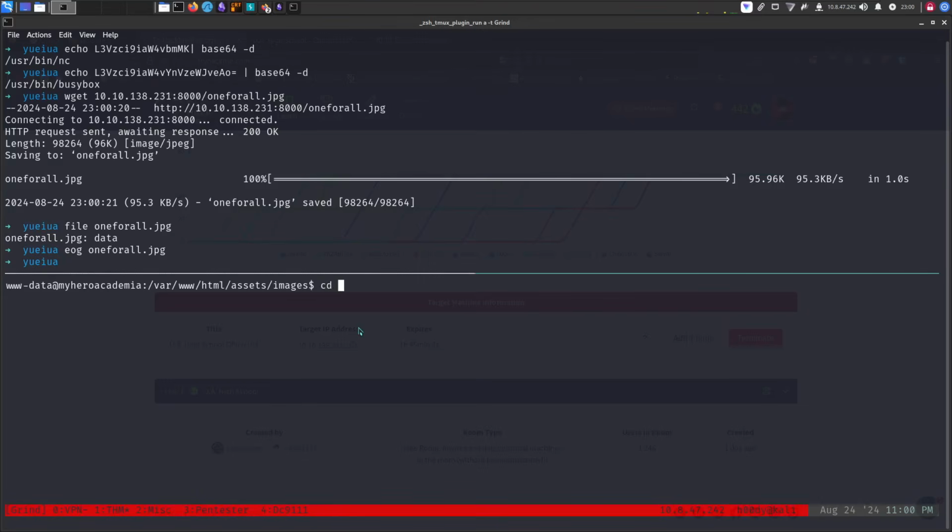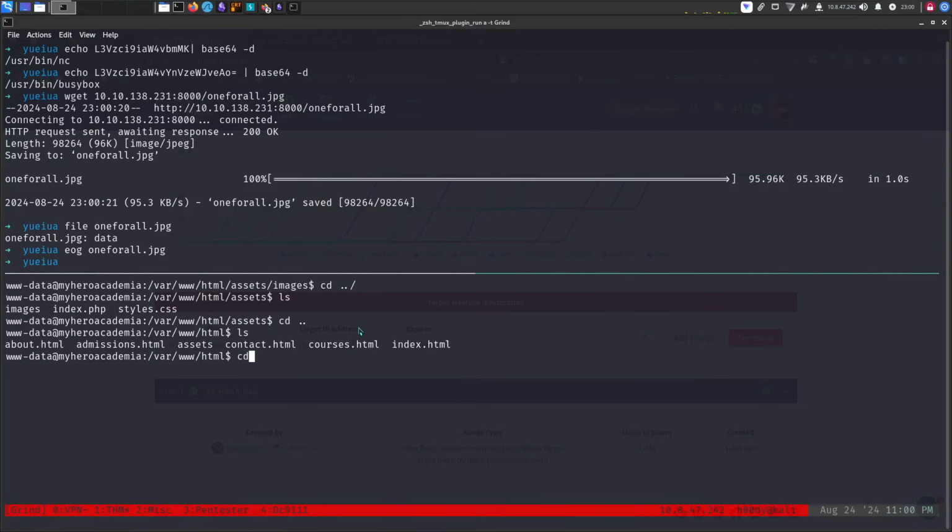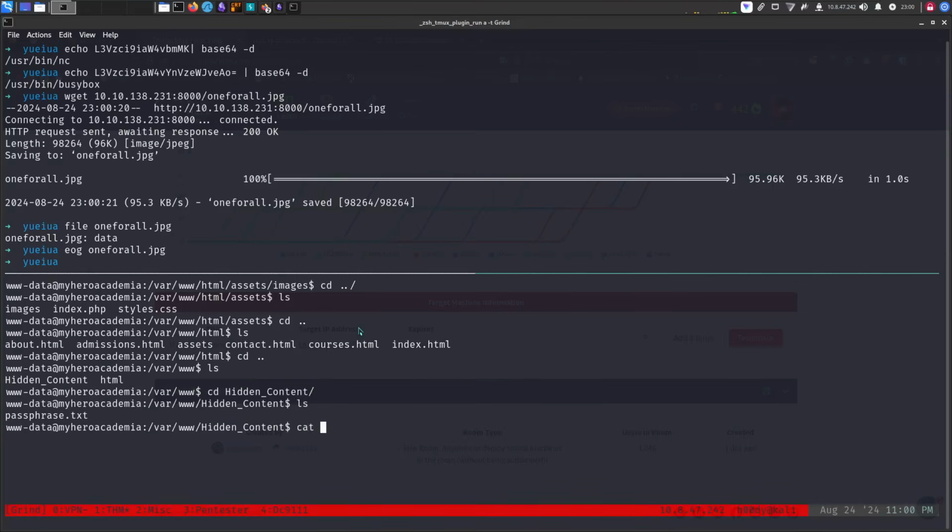Let's go back a few directories and see what we have. So there is a hidden content directory and it includes a passphrase.txt. It's again in base64.